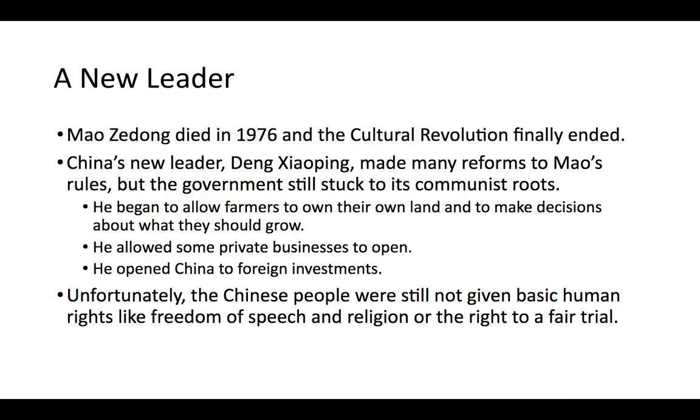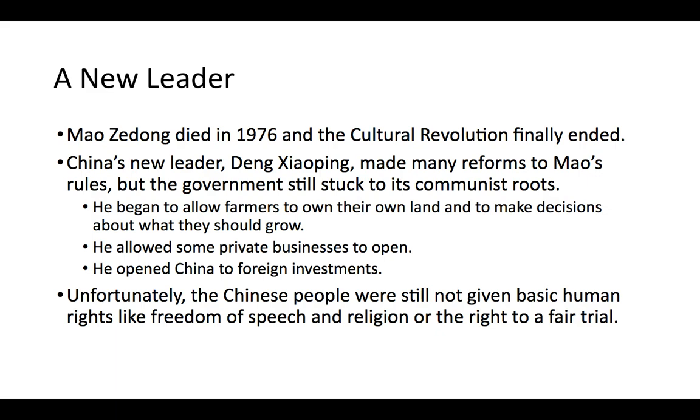After Mao died in 1976, a new leadership comes forward. That new leadership made a decision, which is one of the reasons why communism is still alive in China today, which was to open some private businesses and allow China to have foreign investments. This gave China a chance to modernize without having all the burden and expense on them, because other companies, such as Nike eventually, come in and have their factories in China.